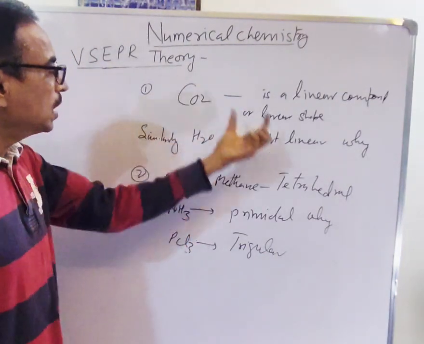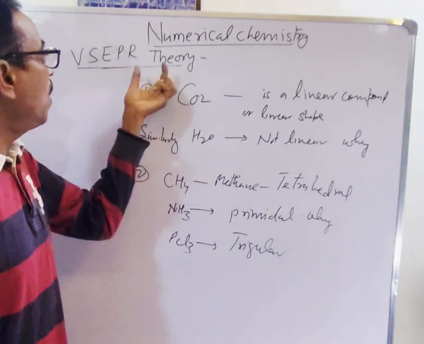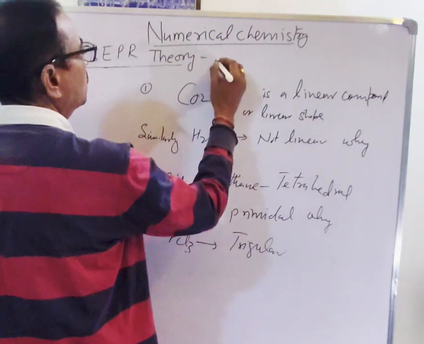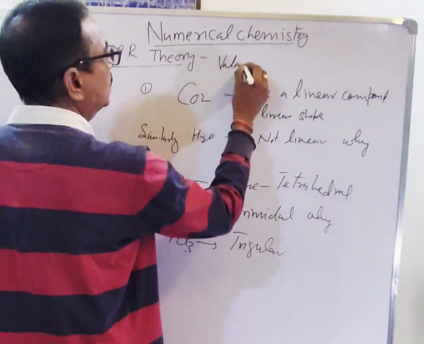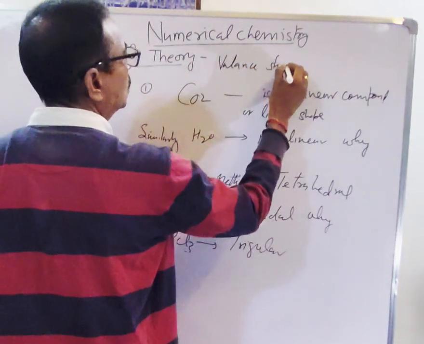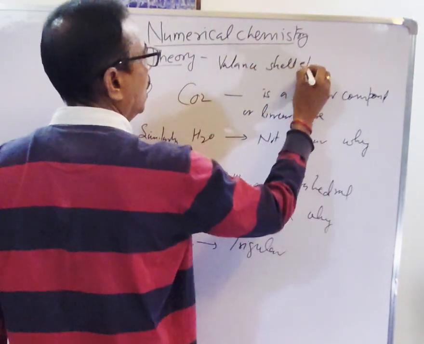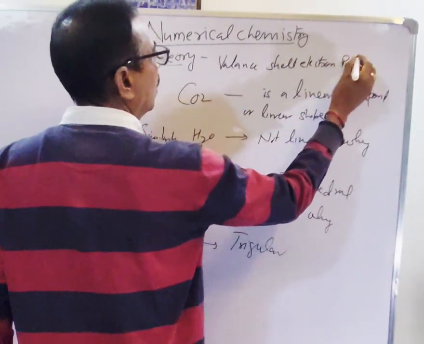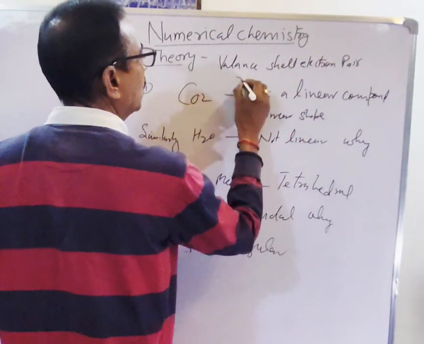These things are explained with the help of valence shell electron pair repulsion theory. VSEPR means valence shell electron pair repulsion theory.